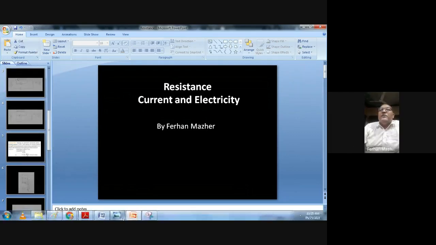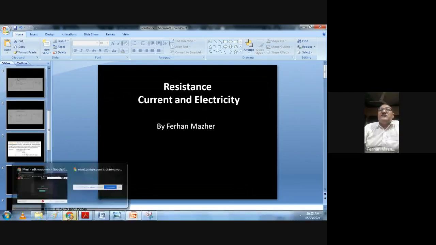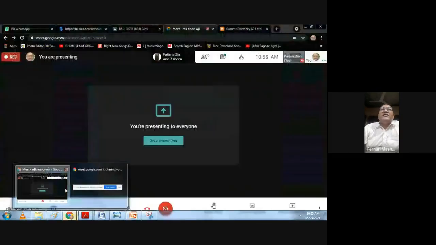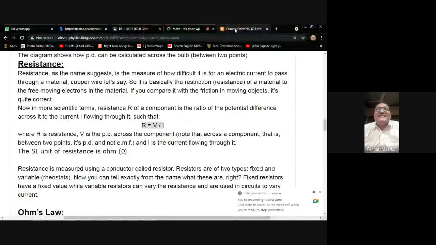Okay, so here I have just one very important note which we can study. Resistance, as the name suggests, is the measure of how difficult it is for an electric current to pass through a material, copper wire let's say. It is basically the restriction or resistance of a material to the free moving electrons in the material.